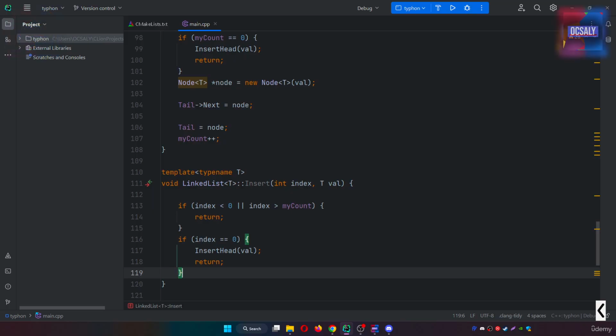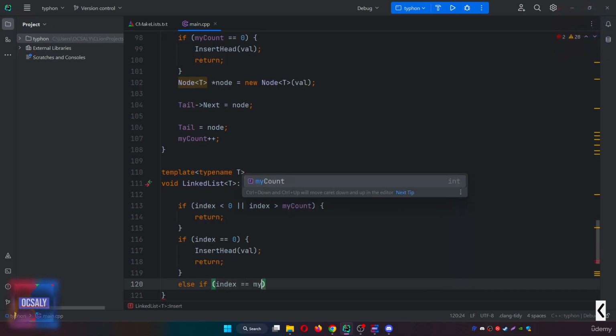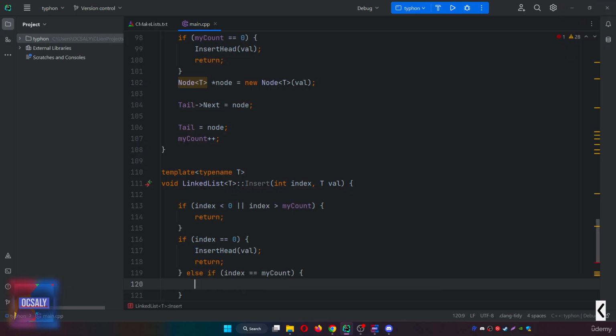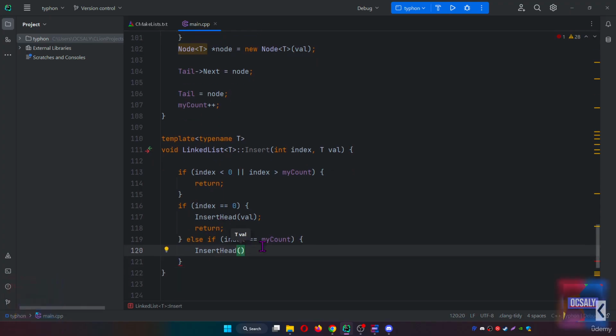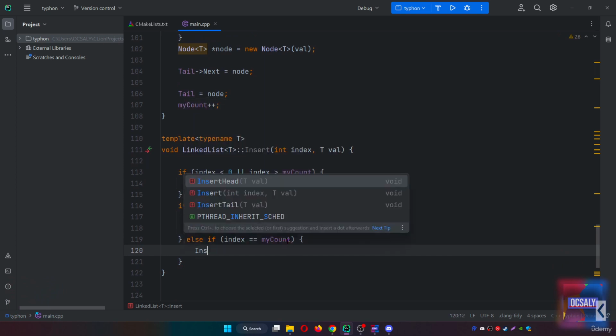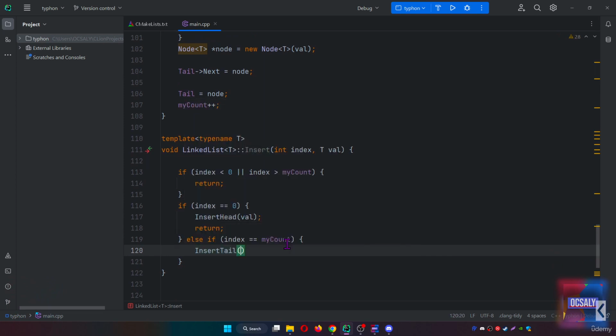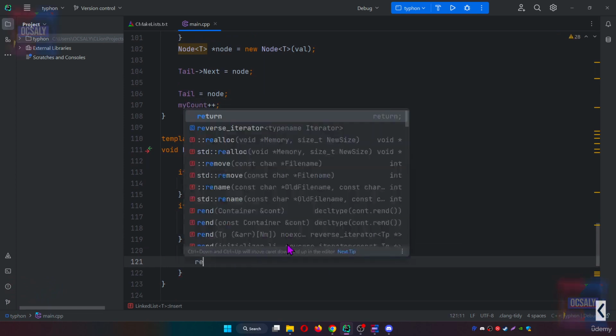After that, if we are inserting a new tail, so else if our index is equal to my count, then we will insert a new tail. I will explain all of this now. Insert tail is going to be val and return.